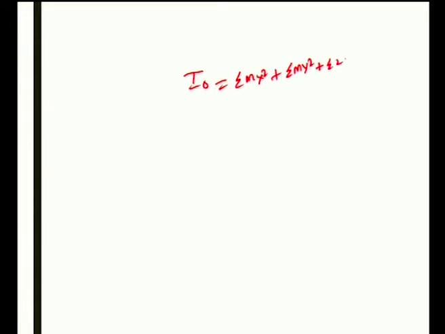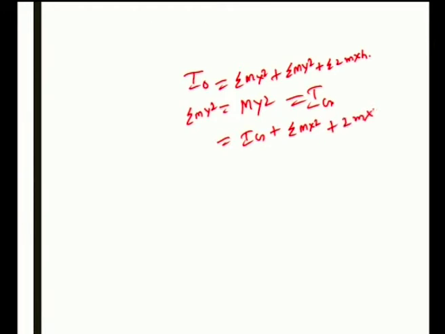Here I have already told you sigma M Y squared is equal to capital M Y squared, that is Ig. So now this will become Ig plus sigma M X squared plus 2 MXH.